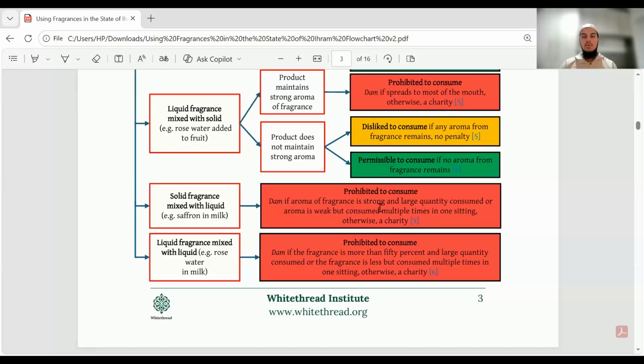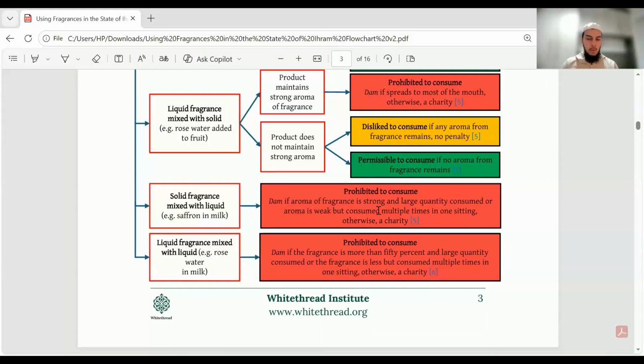Okay, so let's say, for example, you just drank one glass. You were sitting there and you drank one glass of saffron mixed with milk. So in this situation, if you had added a large amount of saffron, for example, and so therefore it gave a strong fragrance, and you drank a whole glass of it, a decent quantity of it, in that case you would pay a dam. And what is that dam?